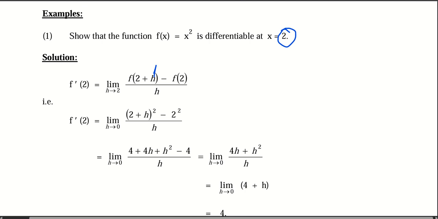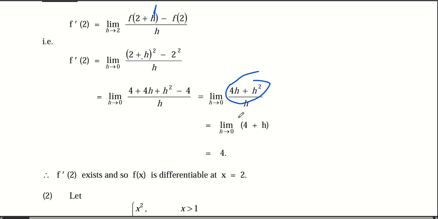Then, just like we always used to do, we expand and simplify. Expanding this and simplifying will end you here. I'm very sure you can go through the procedure now. You realize that you get 4 plus h. Now, as h approaches 0, this function approaches 4. And that's what you have.